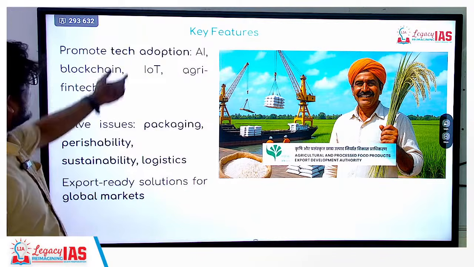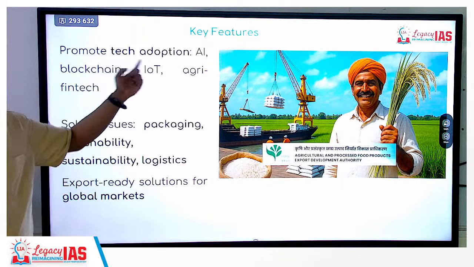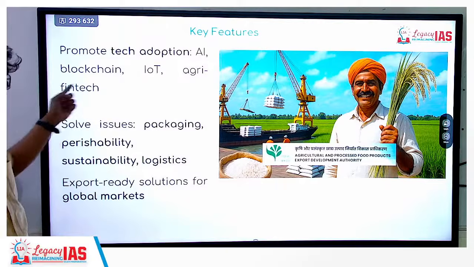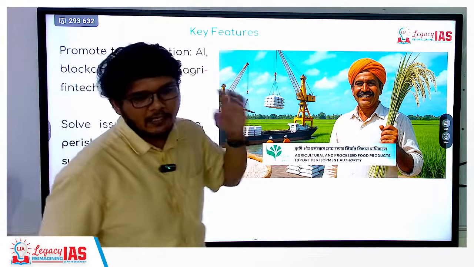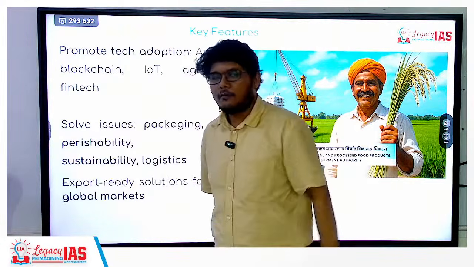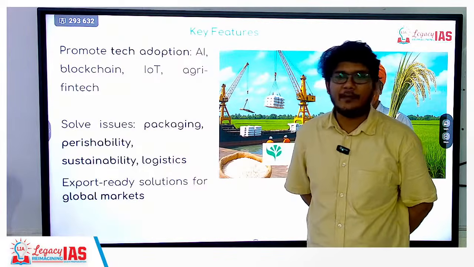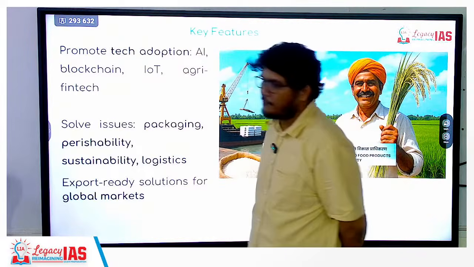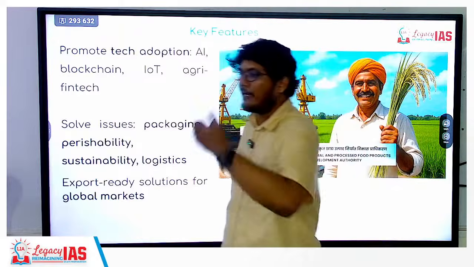Okay. Promote tech adoption: AI, blockchain, IoT is Internet of Things, agricultural fintech. What is agri fintech? Financial technology, digital payment, digitization of loan, credit, everything online, you should be able to get the loan.